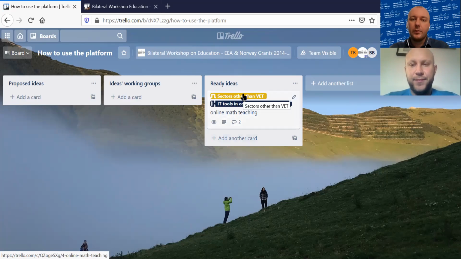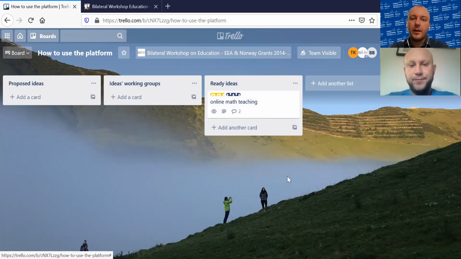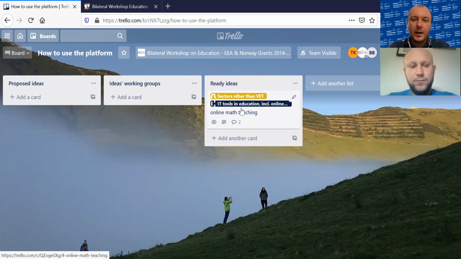So in the main view, I see by looking at the colors that the idea is something that I'm interested in. So if I'm interested in IT tools in education, then I look for this dark blue color, because it means IT tools in education, including online learning. That is why it is so important to add a label to your idea.